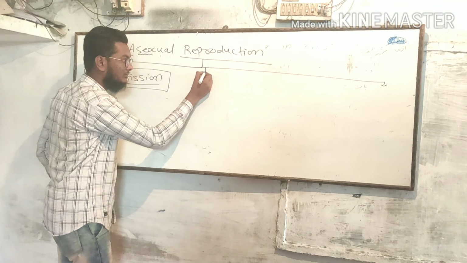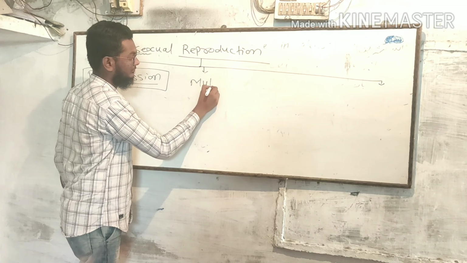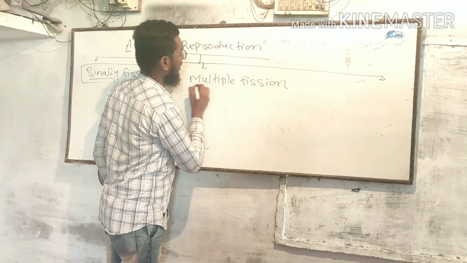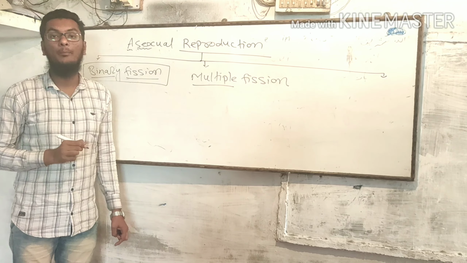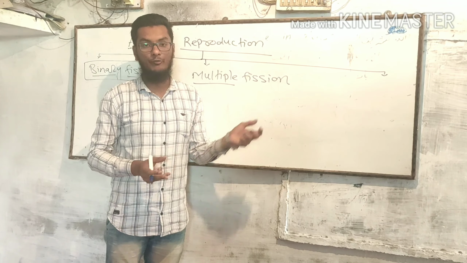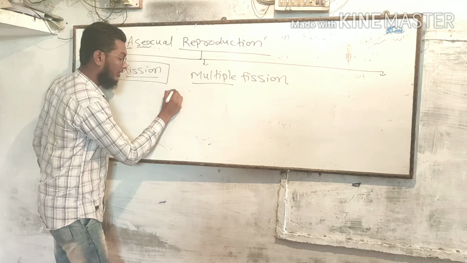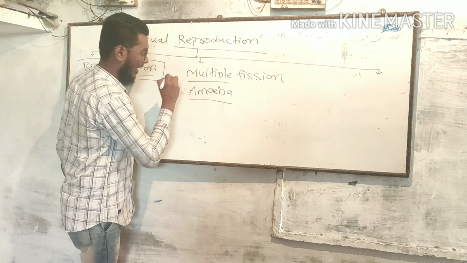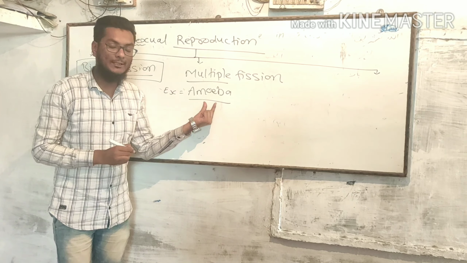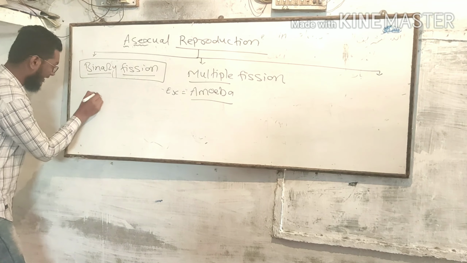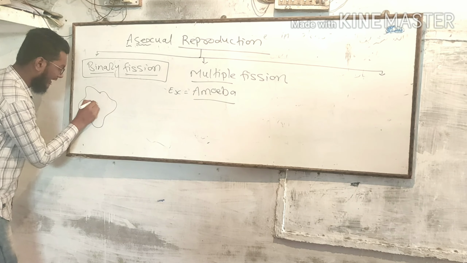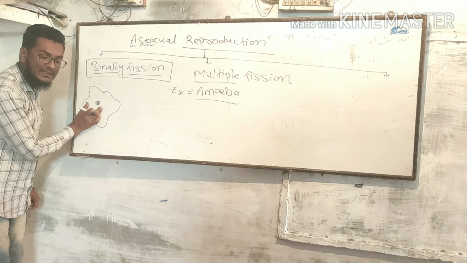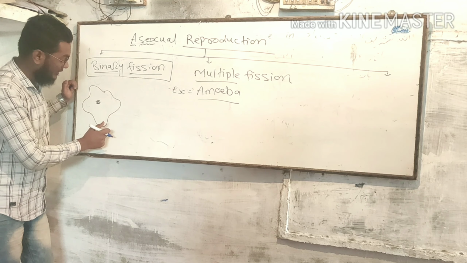Now the second one is multiple fission. Multiple stands for many more and fission stands for the breakdown. It also takes place in amoeba. As you know, amoeba is a unicellular microorganism and it is irregular in shape.